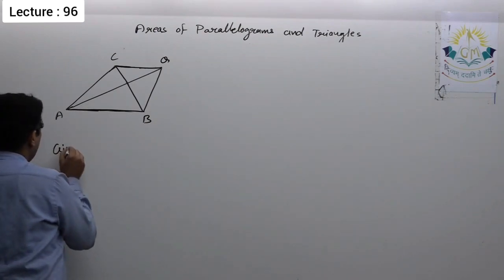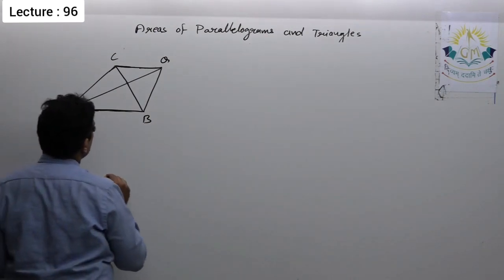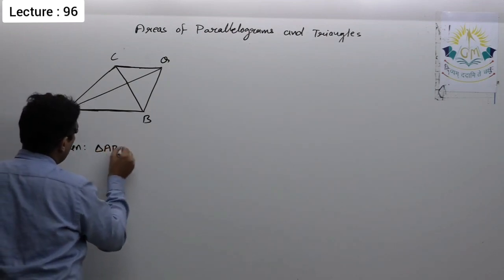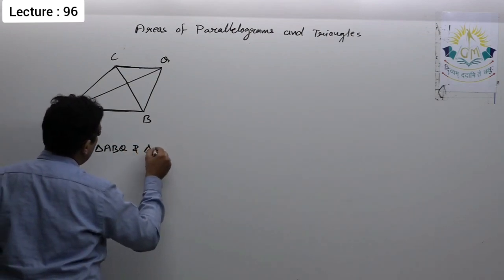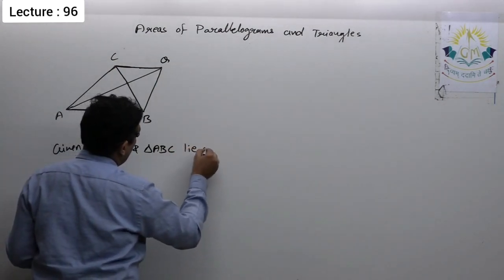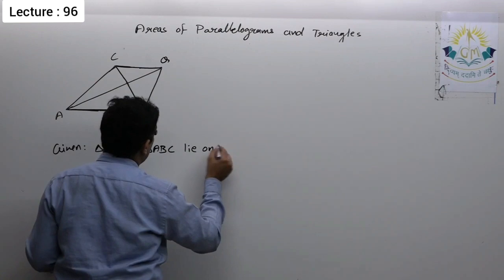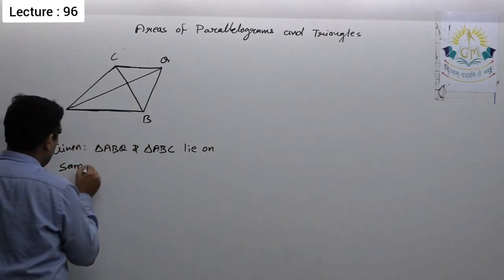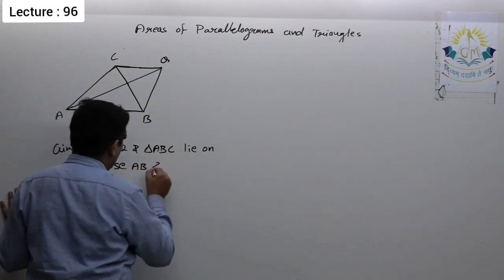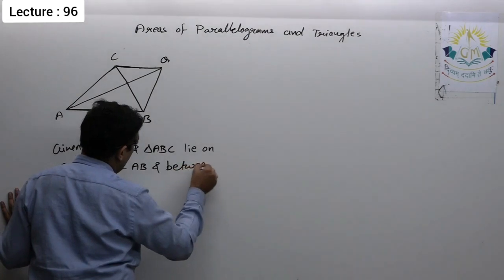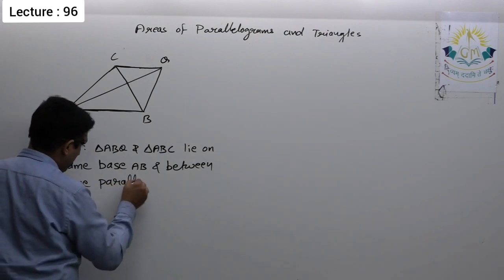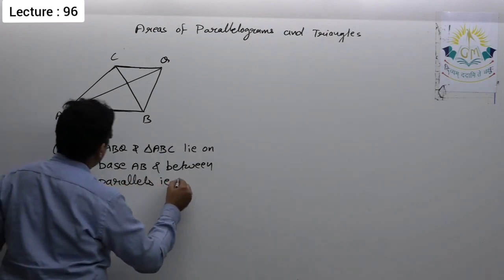So what we have is given: triangle ABQ and triangle ABC lie on the same base AB and between the same parallels, that is AB parallel CQ.